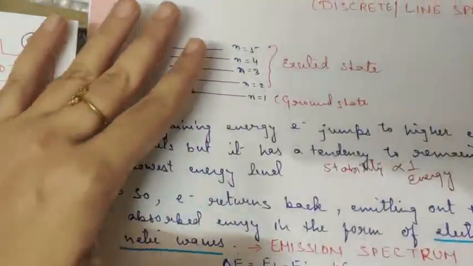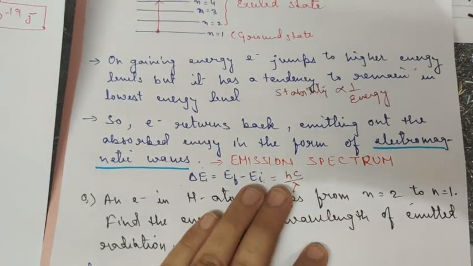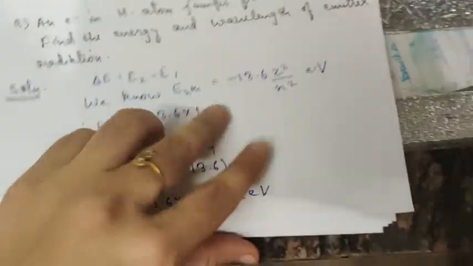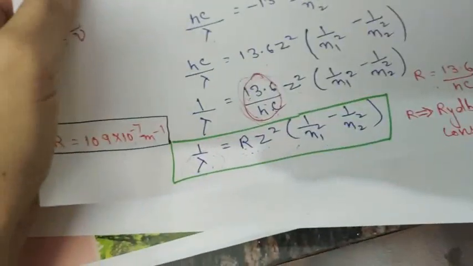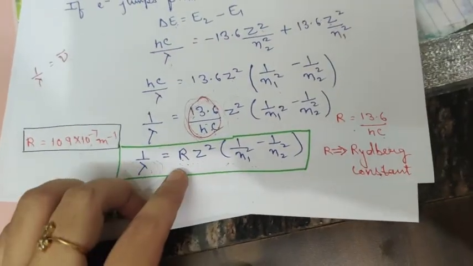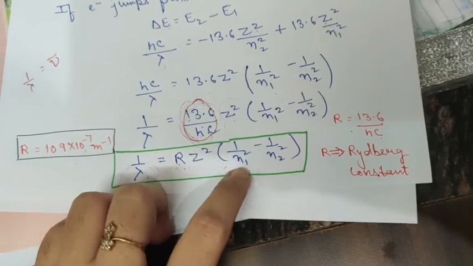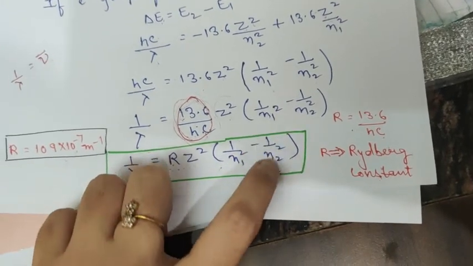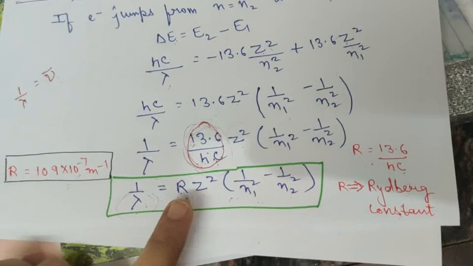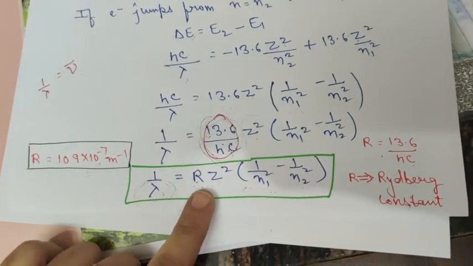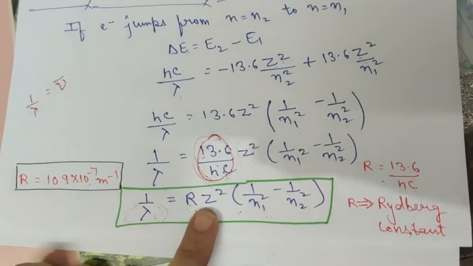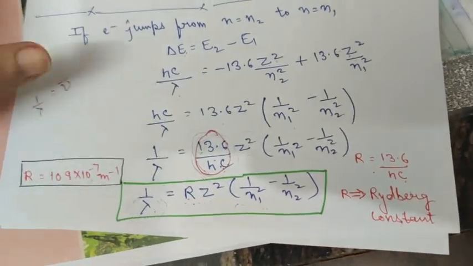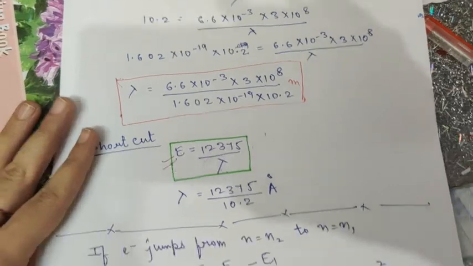I hope this spectrum is clear. Emission spectrum is clear to you. What is the emission spectrum? And then this equation, the equation that I told you at last, that is 1 upon lambda is equal to RZ square into 1 upon n1 square minus 1 upon n2 square. You get numericals based on this equation, and you have a number of numericals based on this equation in your NCERT also. So please practice these questions, children. Please practice the derivations that I have taught you today.